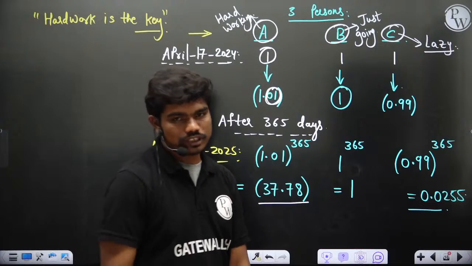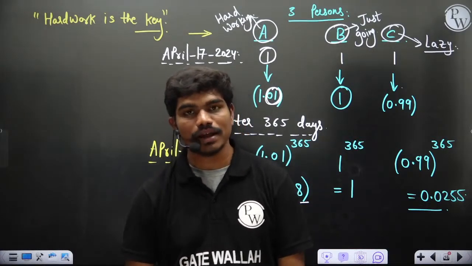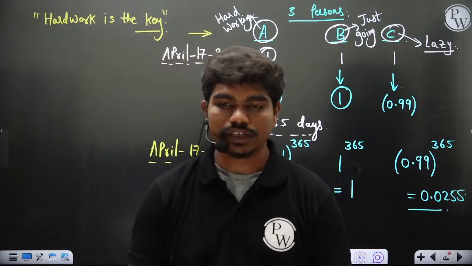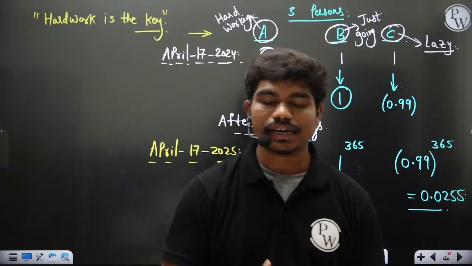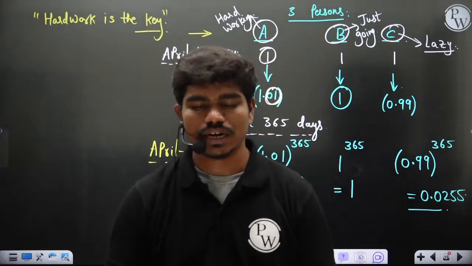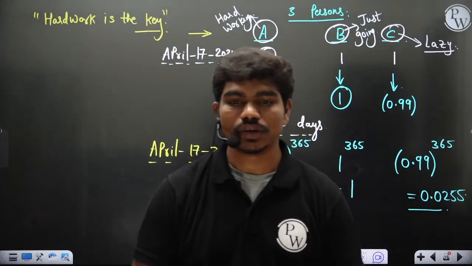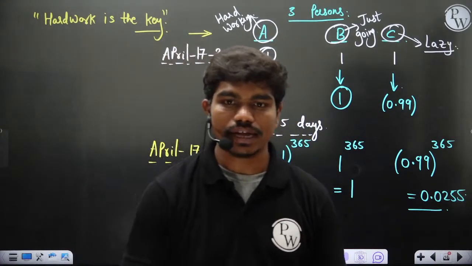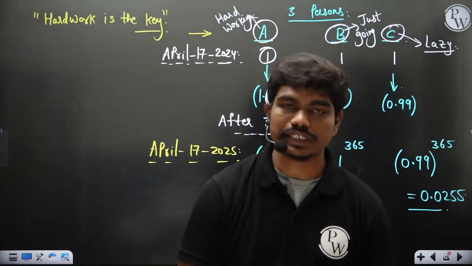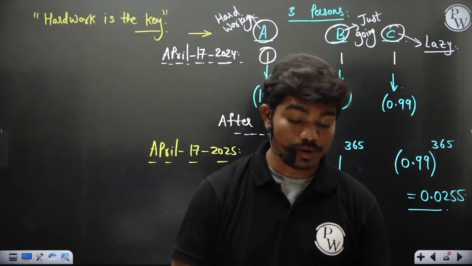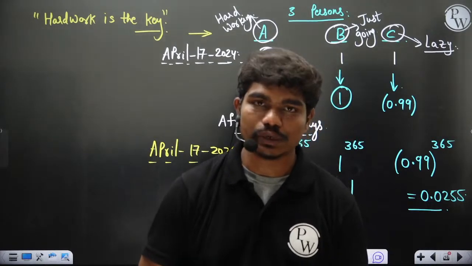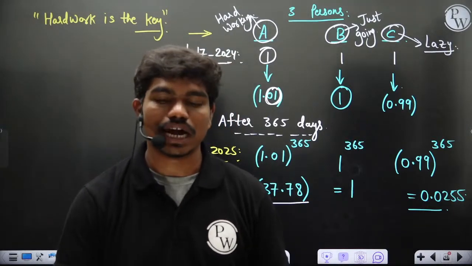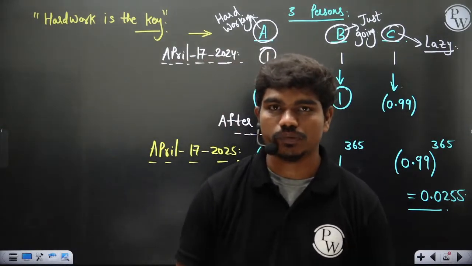Clear? Of course, it's just a bit of mathematical calculation I wanted to show you, but mainly what I believe, and not only believe, I have seen enough results among my students for the past 6-7 years, is that people who work hard ultimately succeed. Maybe they get delayed in success by 1 year or 1.5 years, things happen, but definitely they'll see the success. Normally, if you check people, hard work and basically efforts. People who are smart and put in efforts are unstoppable and unbeatable, of course. But people who are not smart but are working hard and trying to achieve things, definitely someday they are going to achieve. And people who are just smart but not hardworking, it depends. Their smartness may or may not work sometimes.